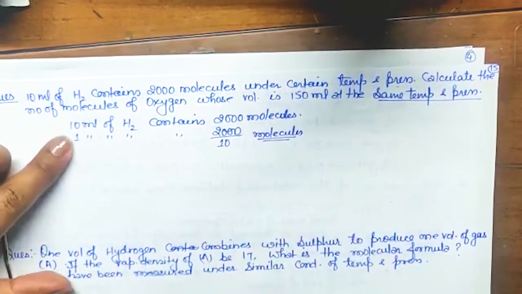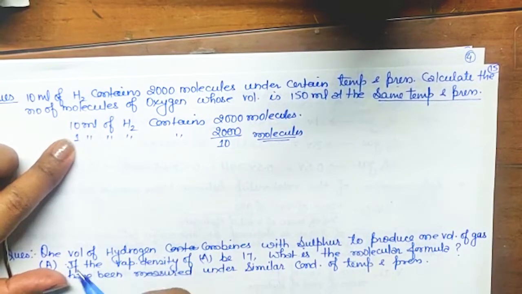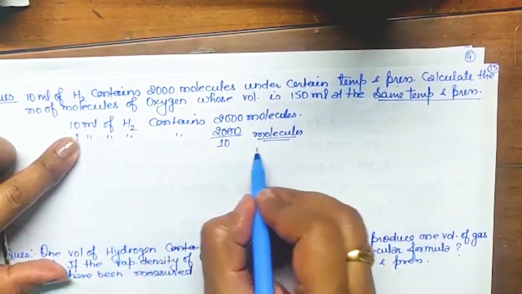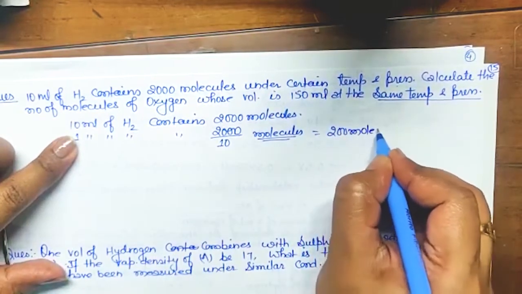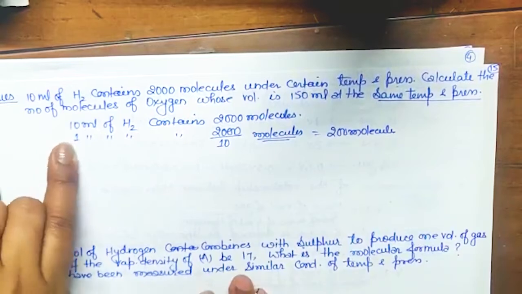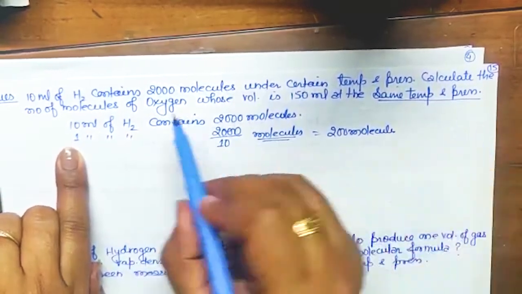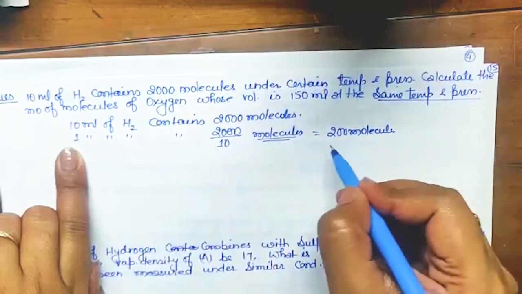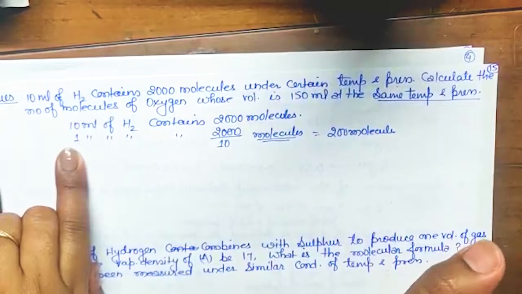Okay. So if I am taking the same volume for that also, that means 1 ml of this will have these 200 molecules. Yes. Either 1 ml, we are talking about 1 ml of H2 or 1 ml of oxygen, this will have the same number of molecules. Got it? According to Avogadro's hypothesis.